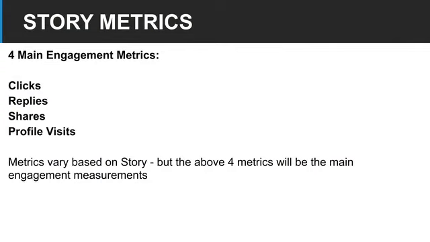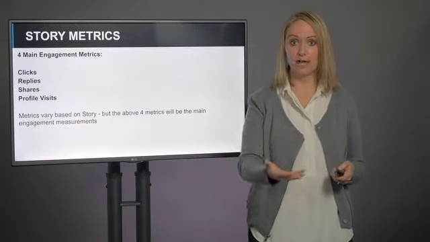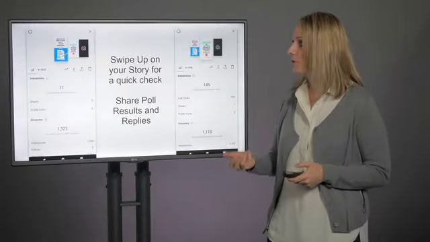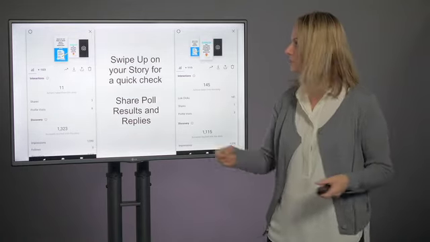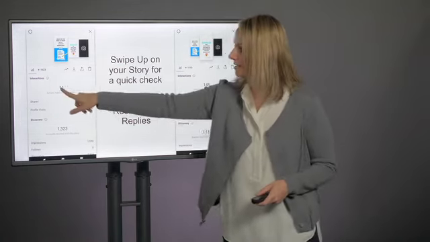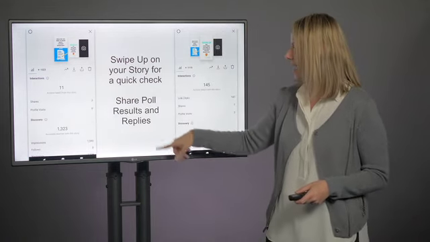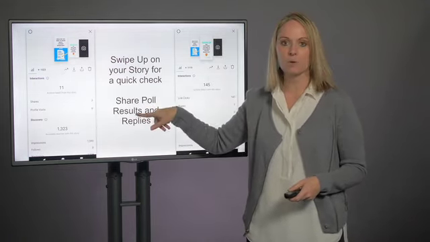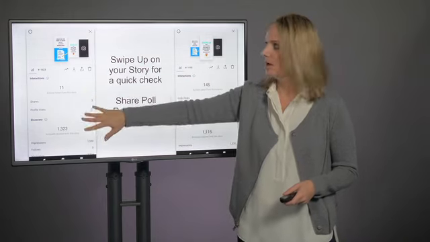Story metrics. The 4 main engagement metrics are going to be clicks, replies, shares, and profile visits. This is going to vary by story because you may do a poll, and then you can track votes, but these are going to be the 4 main ones to track. So you want to track your metrics using Instagram's app, as well as potentially Creator Studio and third-party tools. But for a quick check on your story's performance, you can just swipe up and you're going to see the actions taken. And you can even share your poll results or your replies directly from the swipe up.